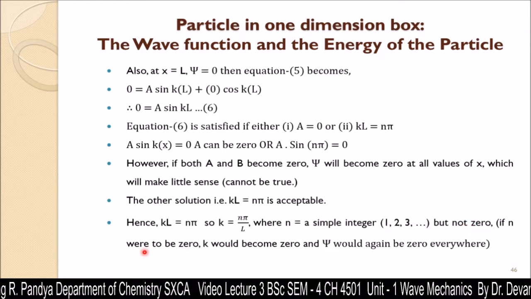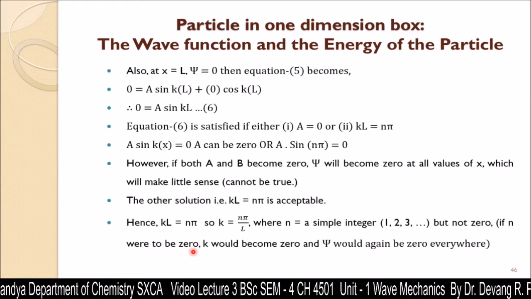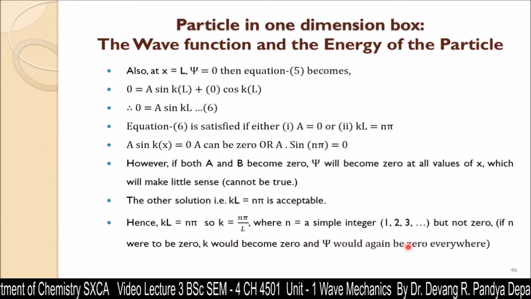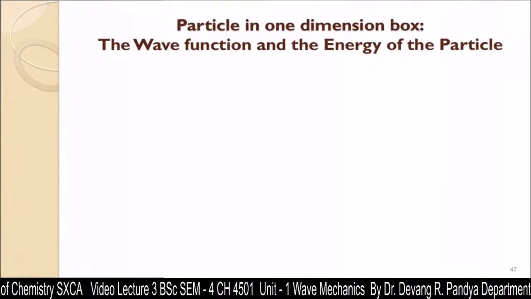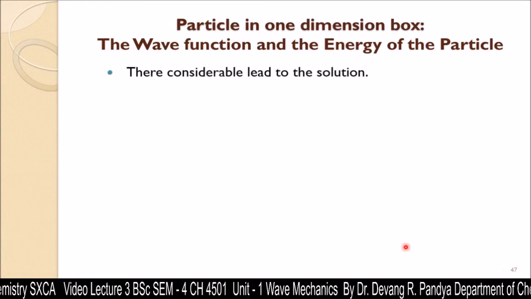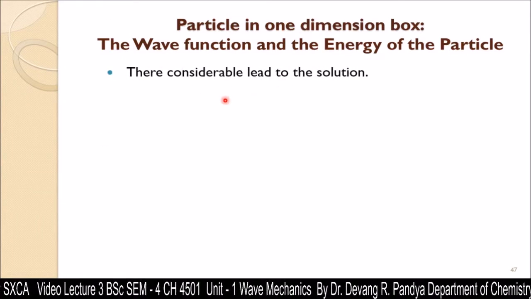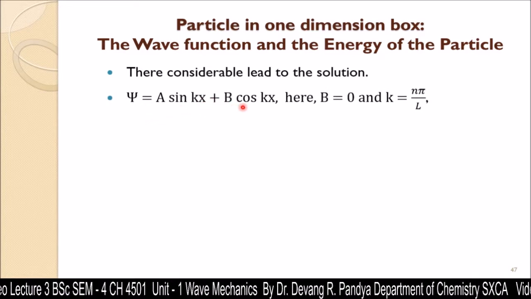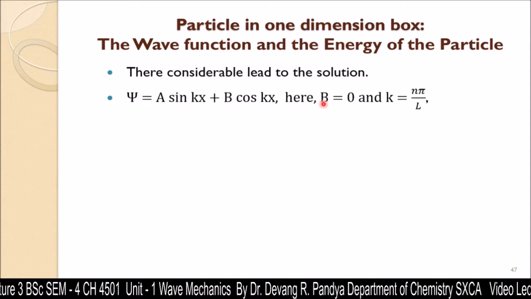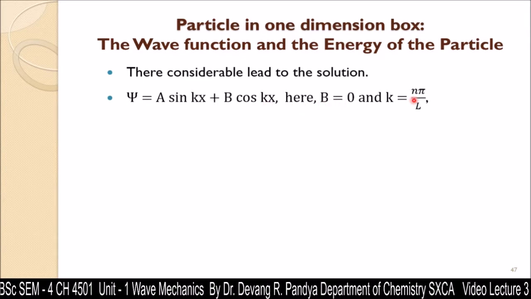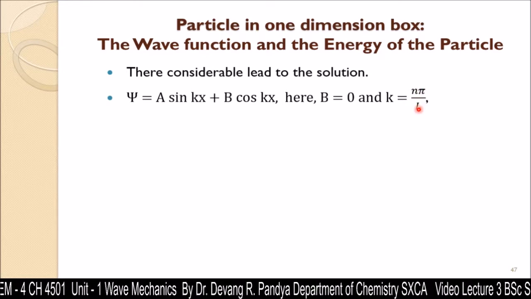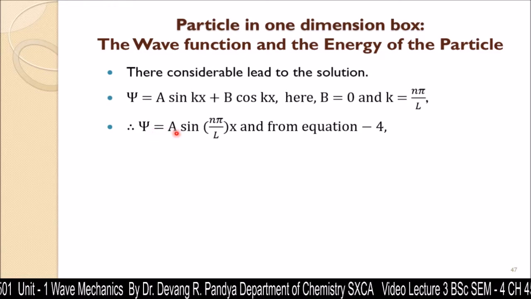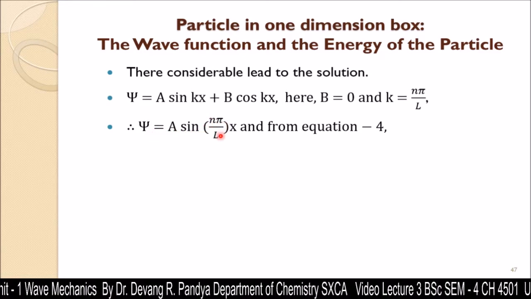If n would be 0, definitely k would be 0 and the wave function again would be 0, which is not possible. This leads to the solution that psi is equal to a sin kx plus b cos kx, where b is equal to 0 while the k value would be n pi by l. Therefore, psi can be written as a sin n pi x by l.